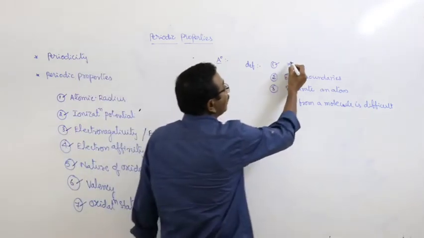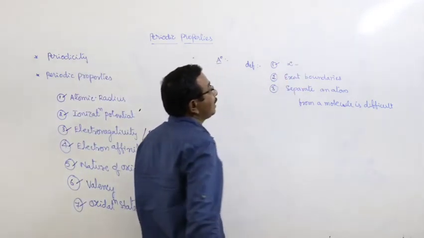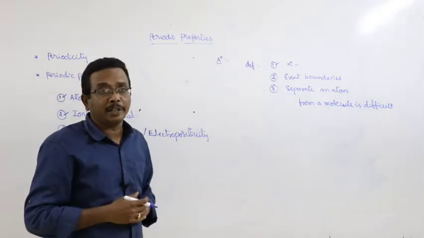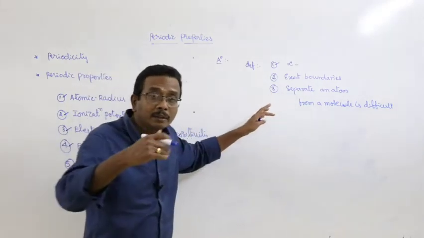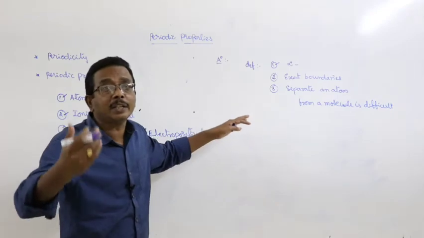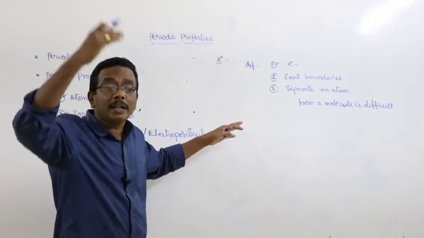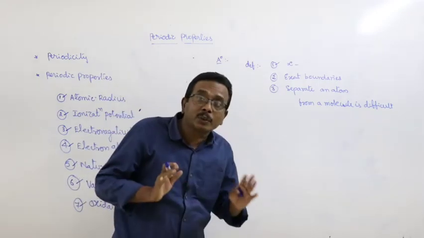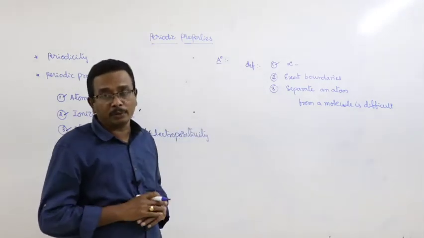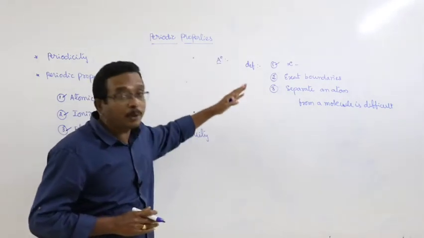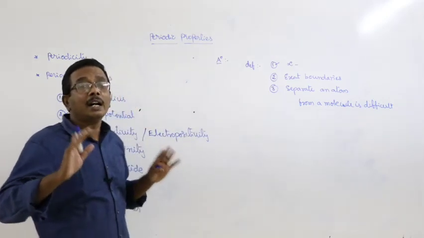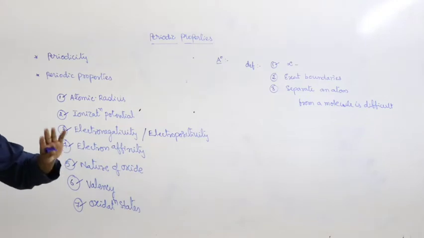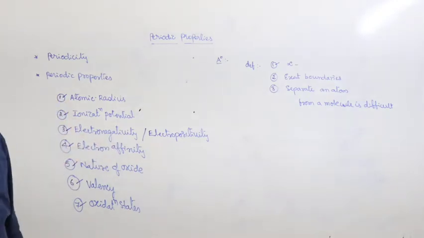For an electron cloud, there are no exact boundaries, so it is very difficult to determine the outer and inner boundaries of the electron cloud. And it is very difficult to separate an atom from a molecule. Due to these three problems, the old definitions for the atomic radius are rejected.